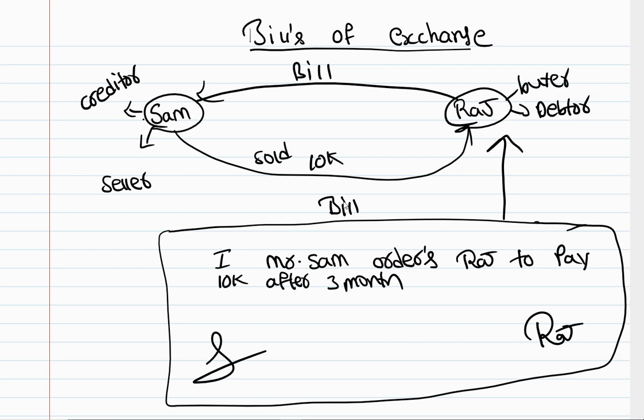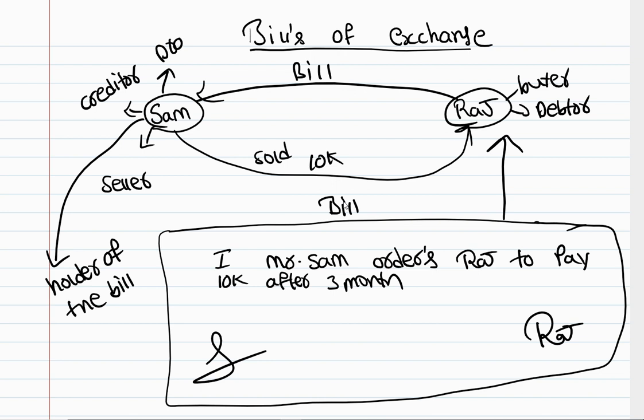So who is the holder of the bill here? Sam. Sam is holding the bill. So we can call Sam the holder of the bill. And then the person who draws the bill, we can call them the drawer, which is Sam. And then the person on whom the bill is drawn, which is Raj, we will call him the drawee. Alright.